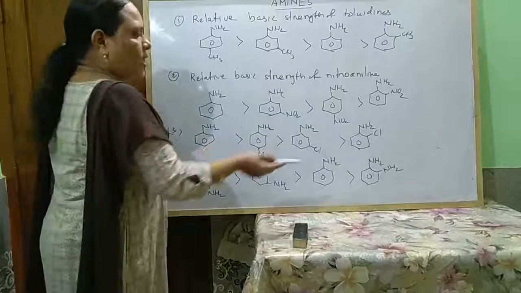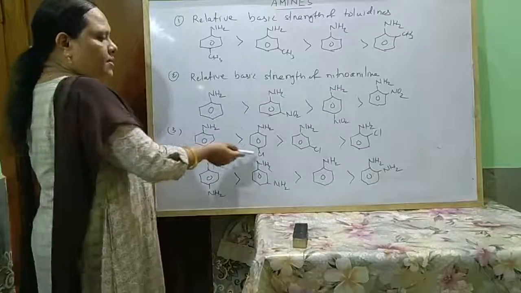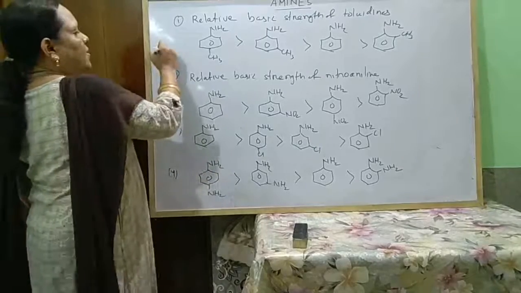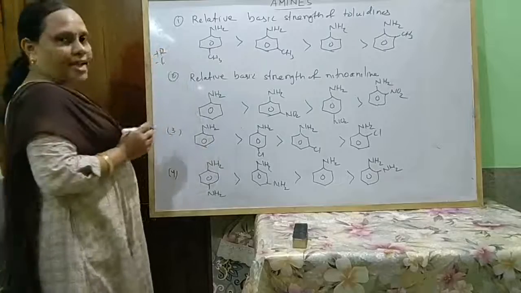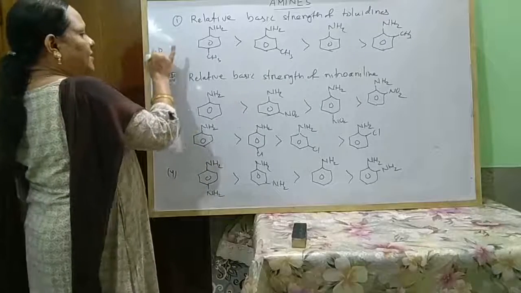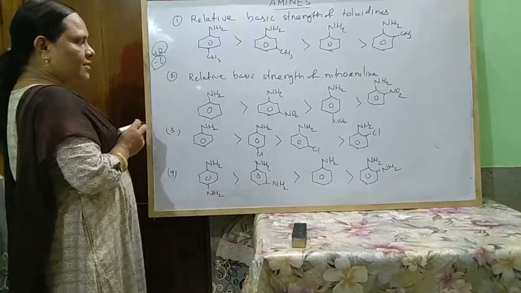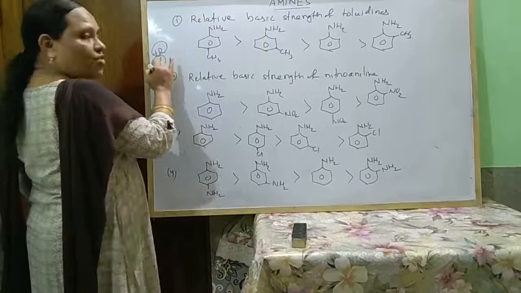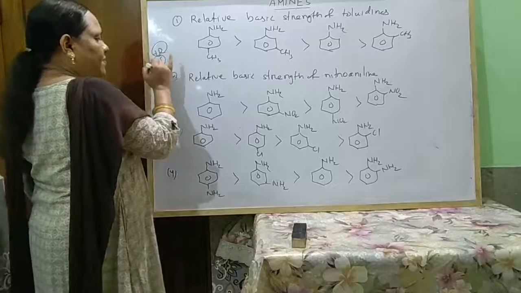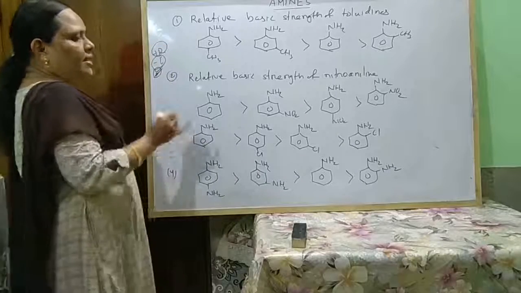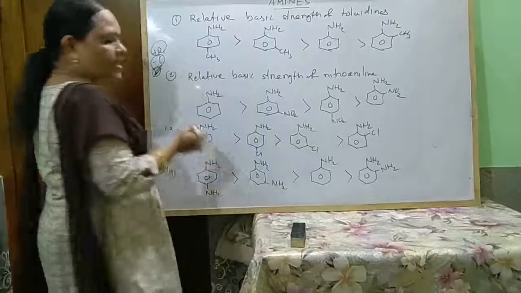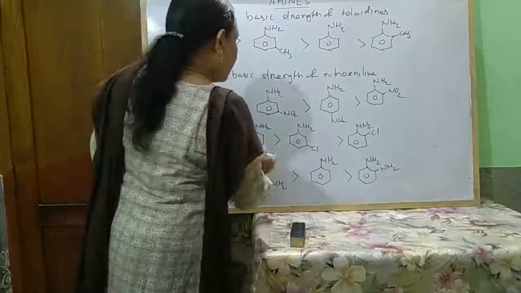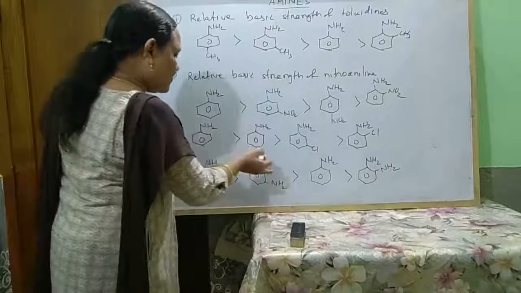Next, chloroaniline. Here chlorine has two effects: the plus R effect and the minus I effect. The minus I effect decreases basicity while the plus R effect increases it. But between plus R and minus I, the minus I effect of chlorine is more effective, hence chloroanilines are less basic than aniline.